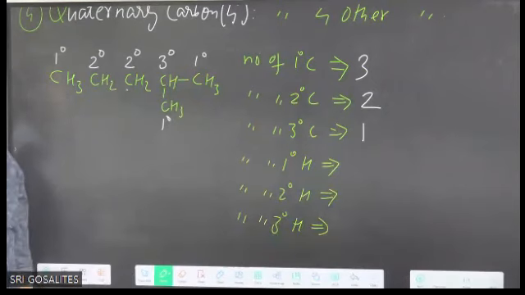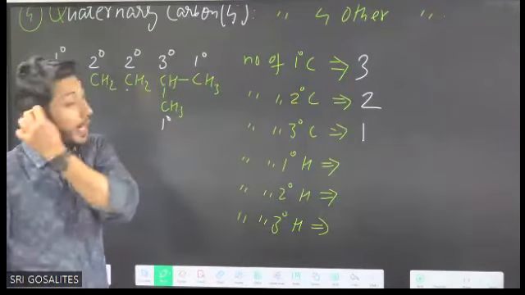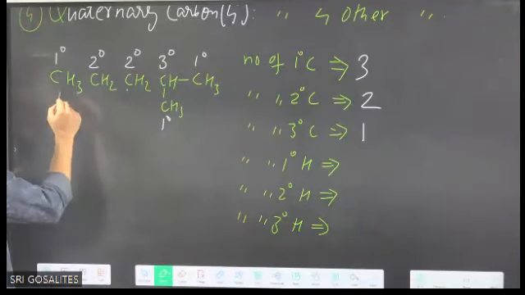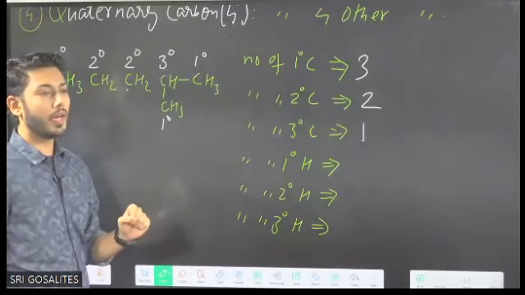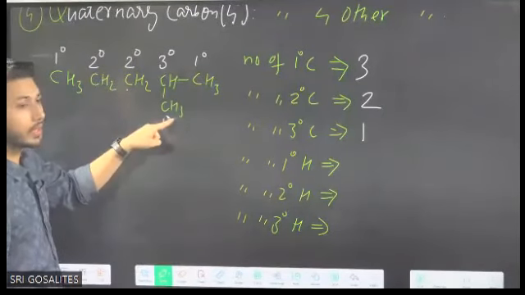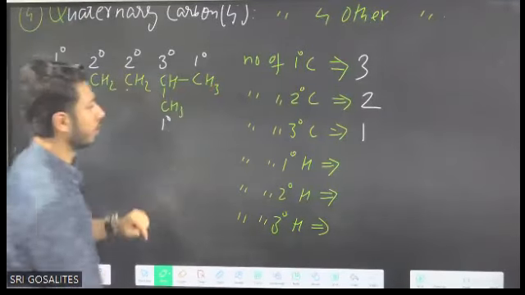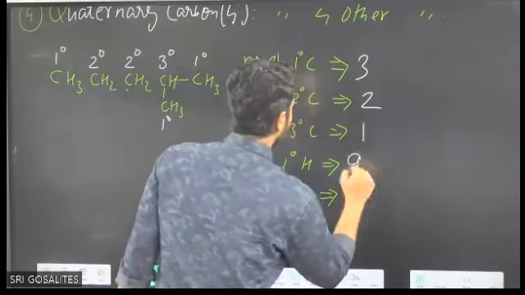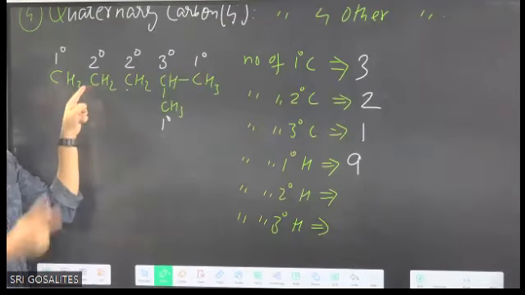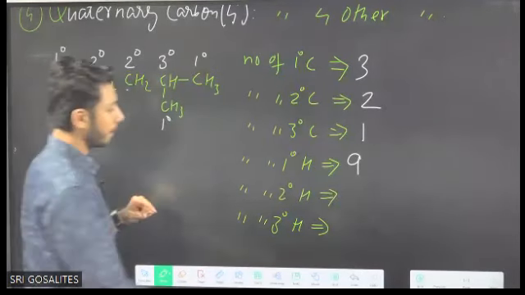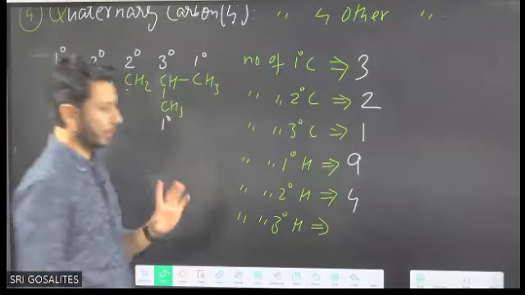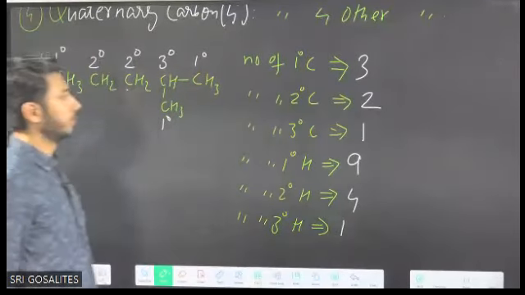Very good. Now count the primary hydrogens. How many primary hydrogens are there? This is primary carbon. Whatever is the degree of carbon will be the degree of its hydrogen. Primary hydrogens how many? 3, plus 3, 6, plus 3, 9. So these are 9 primary hydrogens. Secondary CH2, 2 hydrogens plus 2, that is 4. How many tertiary hydrogens? Only 1.